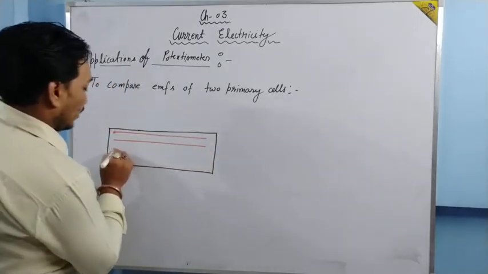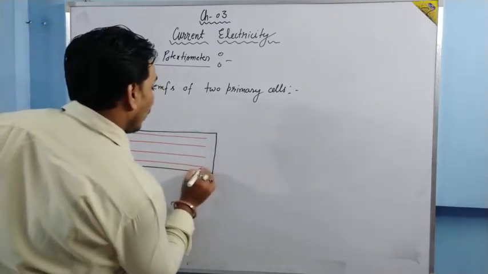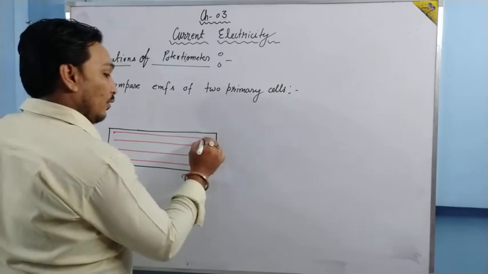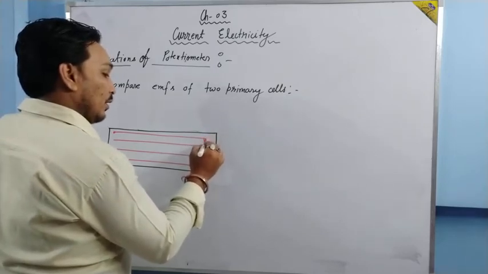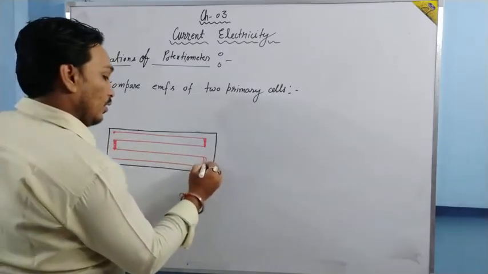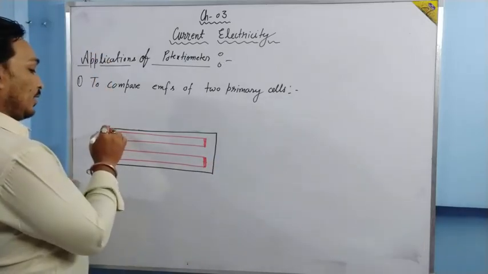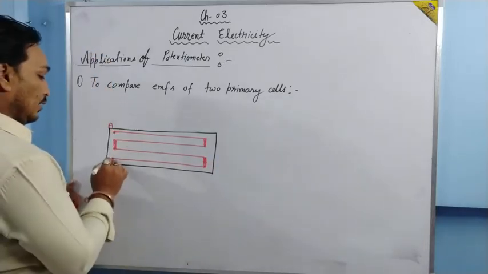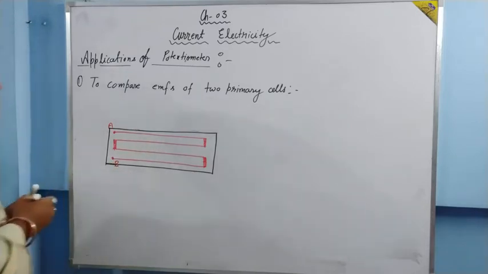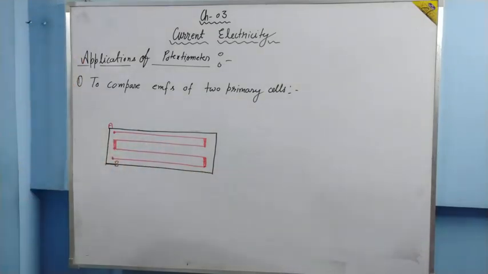Let this potentiometer be of 4-meter wire. Here we are going to have copper strips. Let this point be capital A and this point be capital B. One scale is fitted over here to measure the length.